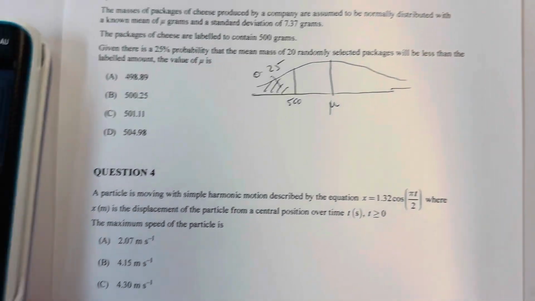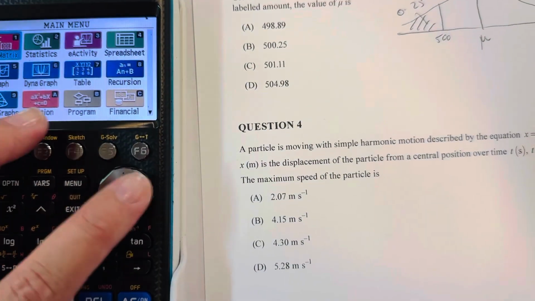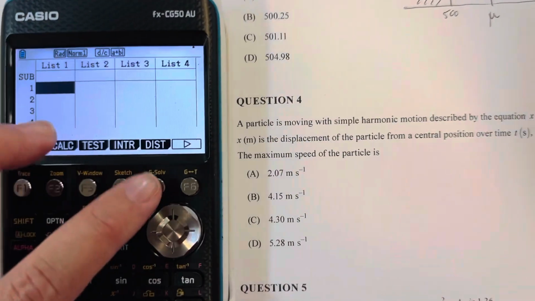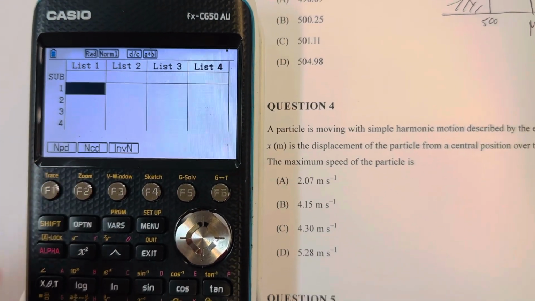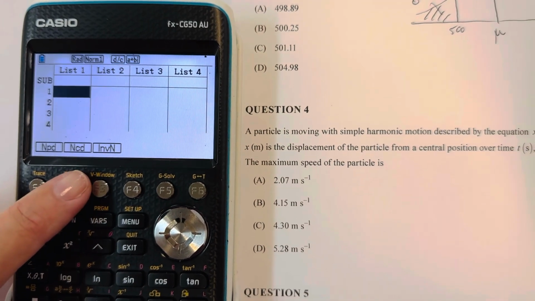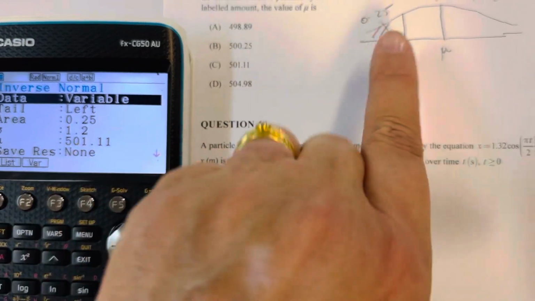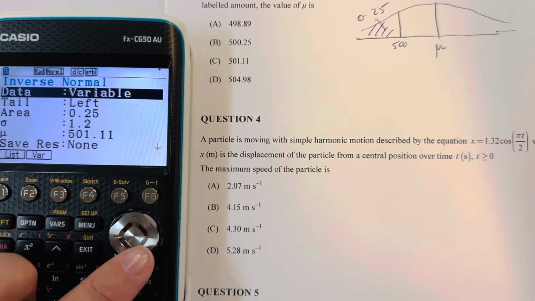The way I'm going to work it, I'm going to go into stats mode. I'm going to go distribution, normal, inverse. Now this is a left tail, so I'm going to go left tail.